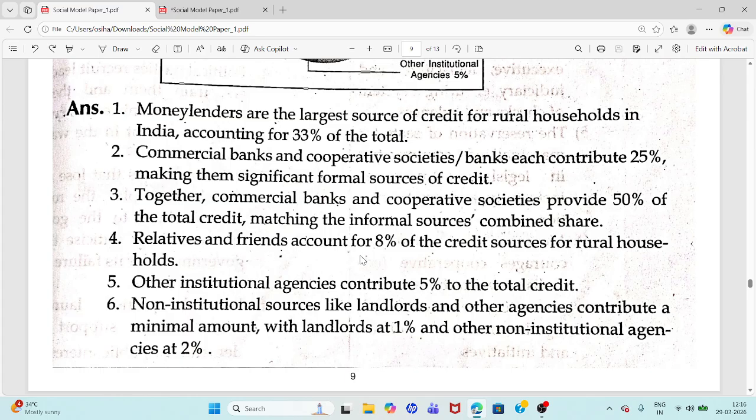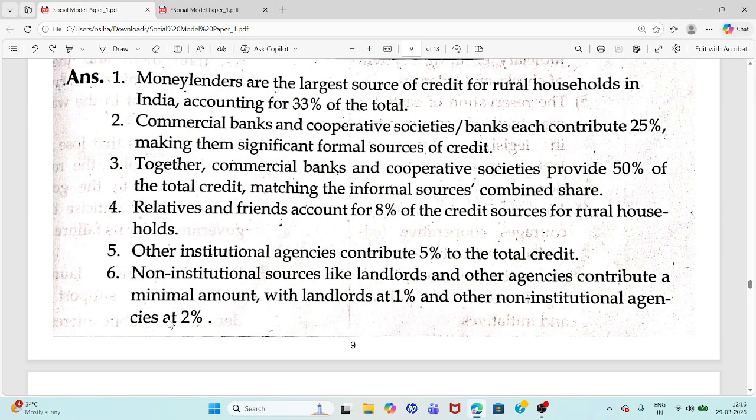Relatives and friends account for 8% of the credit sources for rural households. Other institutional agencies contribute 5% to the total credit. And government loans form the smallest share, only 1% to rural credit.